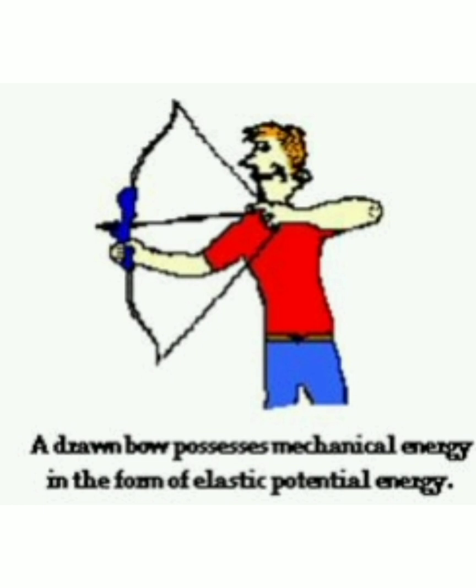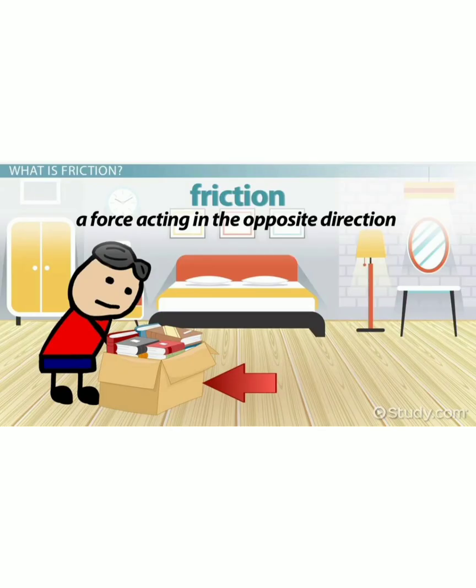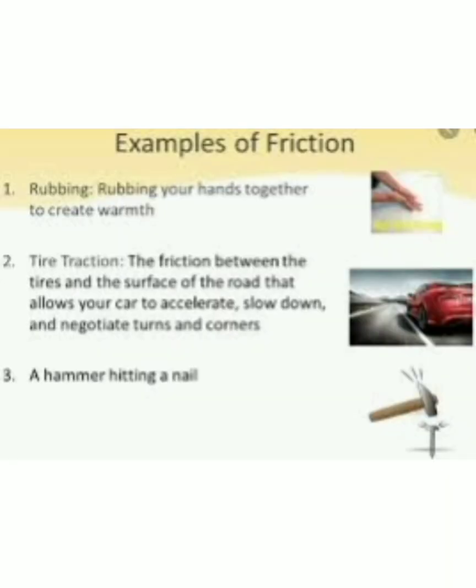The second one is frictional force. See, the boy is pulling that bookshelf, but opposite in direction to that, the frictional force will act. So the force acting in the opposite direction is called friction. There are many examples of friction, and without friction we cannot imagine life. Rubbing two hands creates warmth. This is due to friction. Similarly, cars.